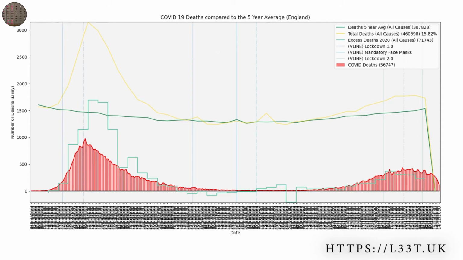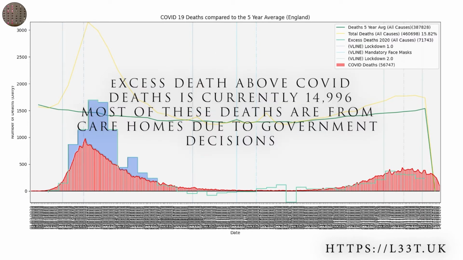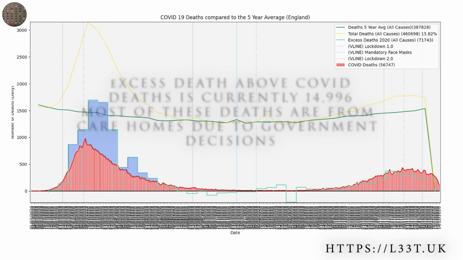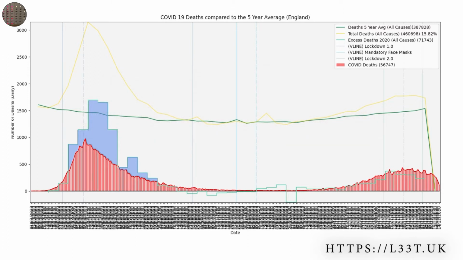The interesting thing to note about this graph is that excess deaths are higher than COVID deaths during the first wave. This indicates that perhaps not all COVID deaths were put down as COVID deaths, and an undercounting of these deaths could have taken place. This could be down to the lack of testing in the early days, or perhaps something else was going on.